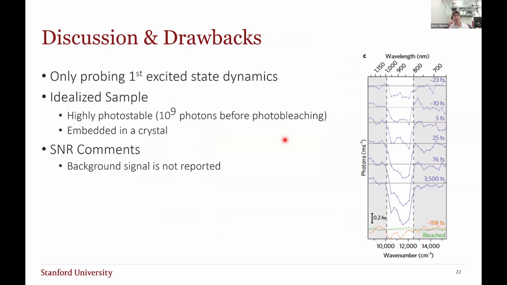So some discussion and drawbacks. For this paper, we're only probing the first excited state. That's okay, but we lose information about what could happen in the second, third, or triplet states. Also, our sample is highly idealized. It is very highly photostable, meaning it emits billions of photons before photobleaching, and is also embedded, locked into a crystal. In real biological samples, in a wet environment, this won't be the case. And usually fluorescent proteins are not nearly as photostable as dibenzotoluene.